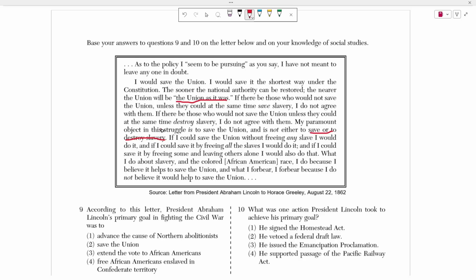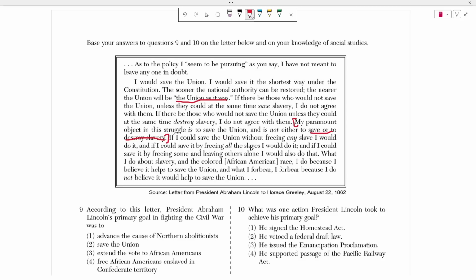There's a lot of words here, but this is the main point of this letter. Paramount means my ultimate statement, my ultimate desire here. So it's not to abolish slavery. It's not to get rid of slavery. It's not to save slavery. I don't care about slavery as Abraham Lincoln. I want to save America. I want to make sure that the Union stays.